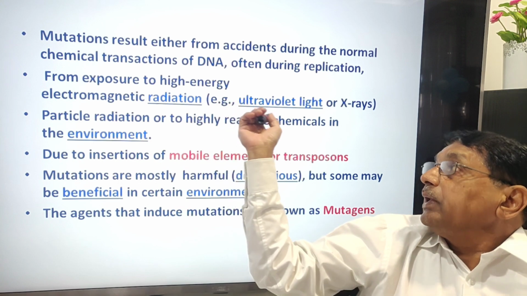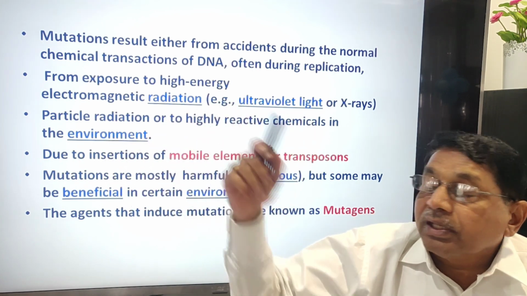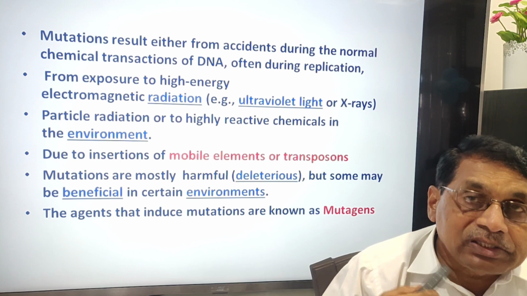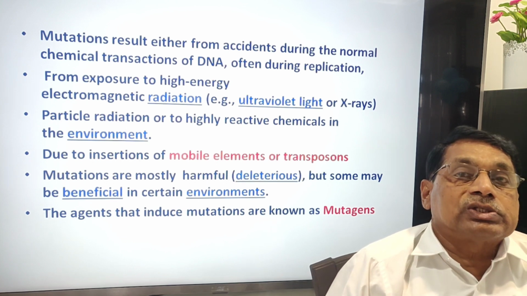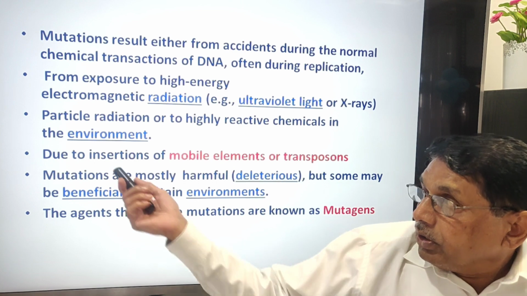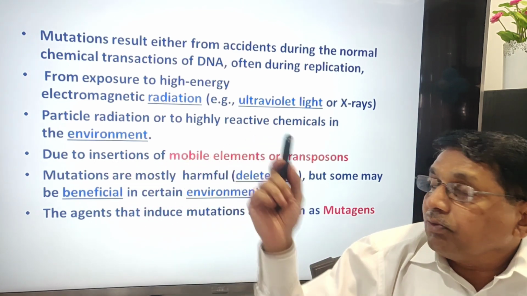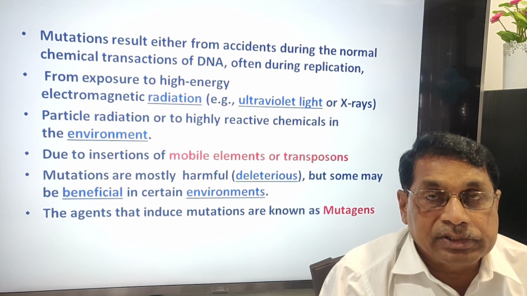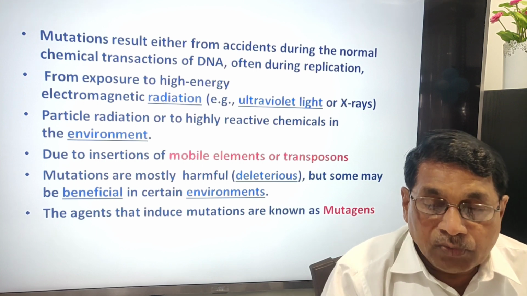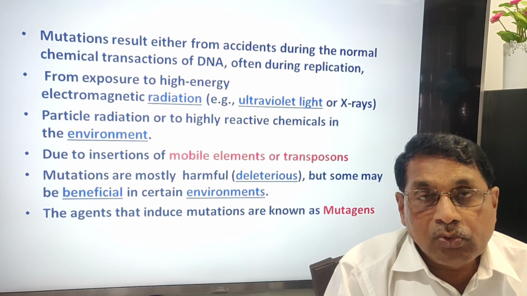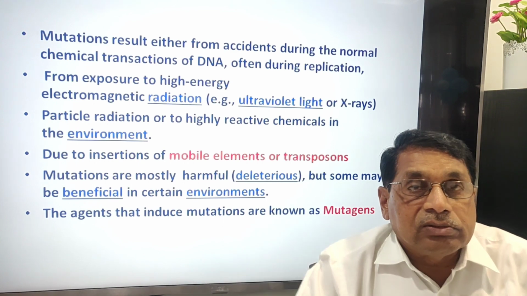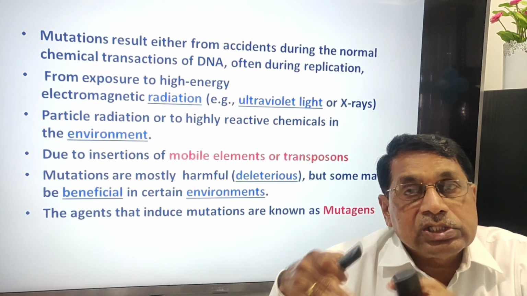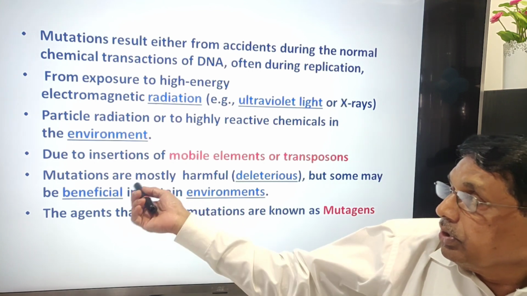Particle radiation and highly reactive chemicals in the environment, certain chemicals, function as mutagens and induce mutations. Also, due to insertions of mobile elements, what we call transposable elements or jumping genes, they move from one place to another and get inserted in another gene. Because of that insertion, the original gene changes its characteristics.